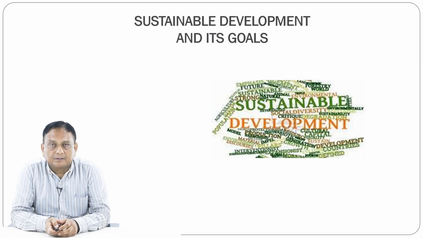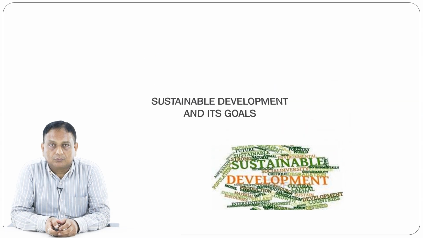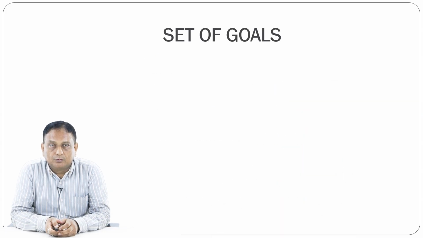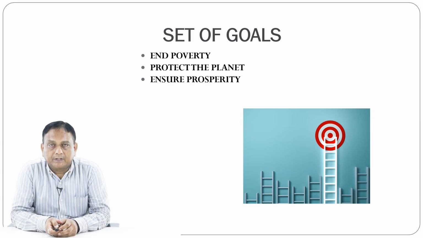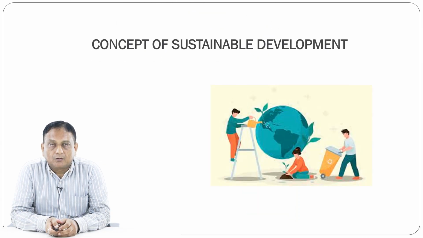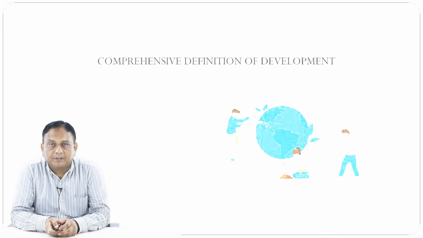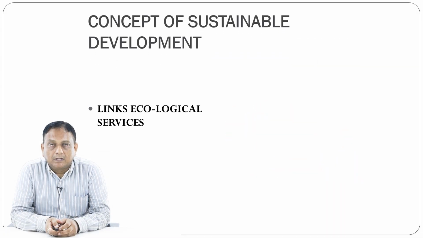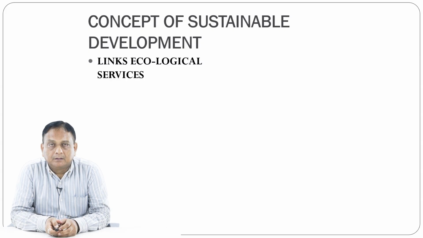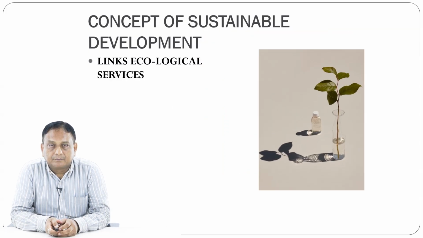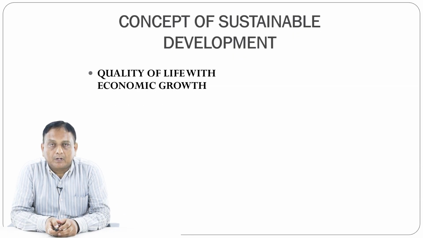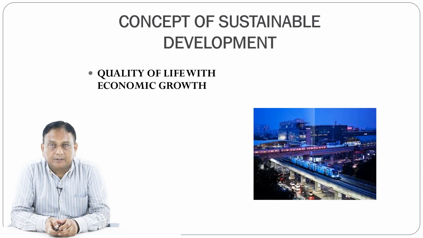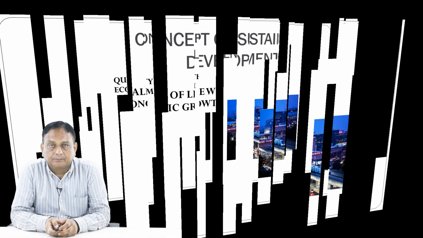Now let us see sustainable development and its goals. There are 17 goals available, but before that, why do we set the goals? To end poverty, protect the planet, and ensure prosperity. The concept is a comprehensive definition of development, and when we talk about sustainable development, it links to ecological services. Quality of life with economic growth is very important and is the aim of sustainable development.